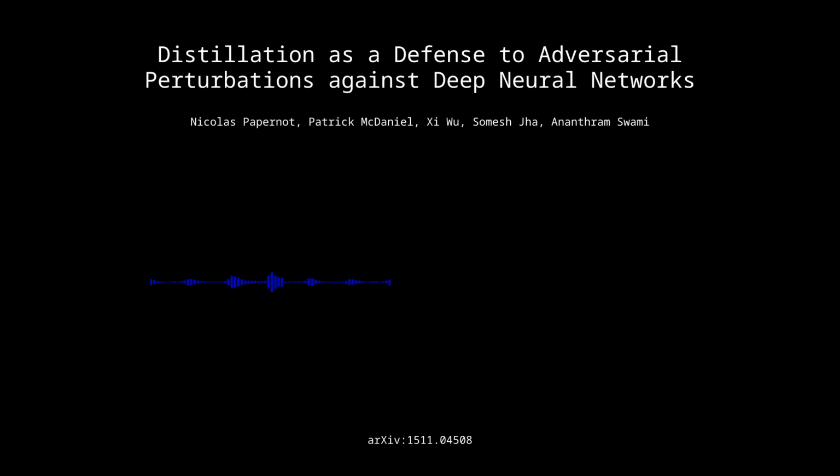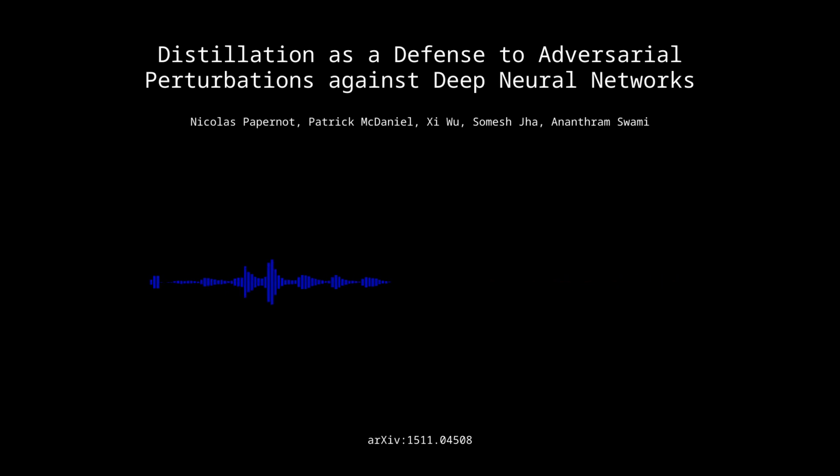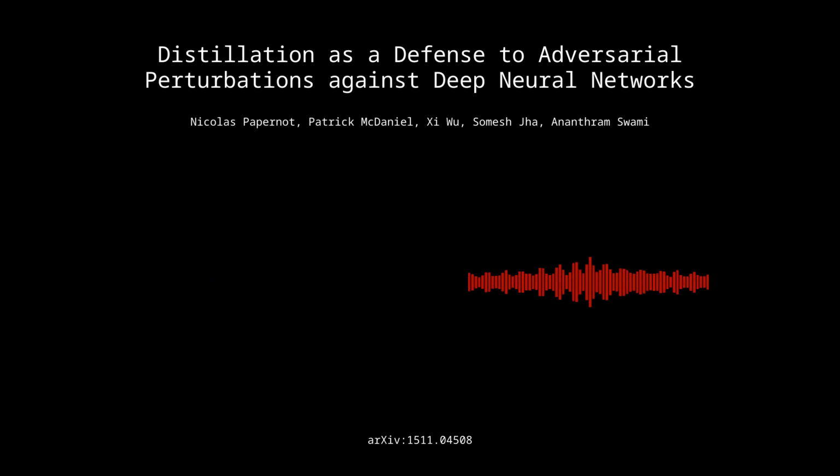Okay, and why is that important? Well, we'll get into that a bit more later, but basically it has to do with how this high temperature affects the network's sensitivity to those adversarial perturbations. Okay, so step one, we train at a high temperature. What's step two? Step two, we generate the soft labels from this initial network. Okay. And then step three, you train a second network. The second network has the same architecture as the first one, but you train it using those soft labels that you generated in step two.